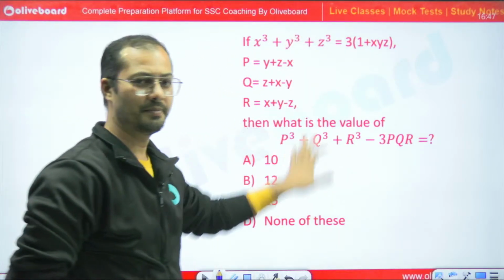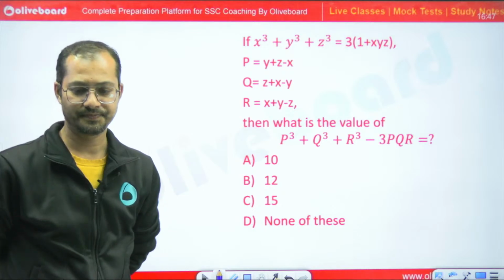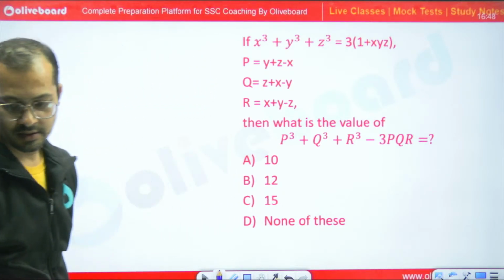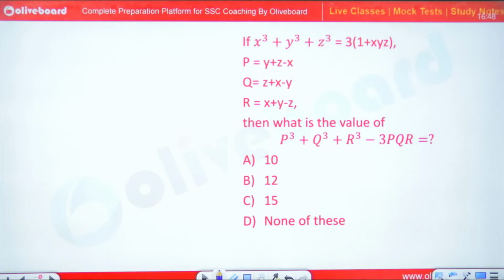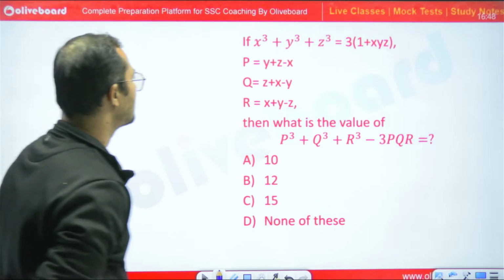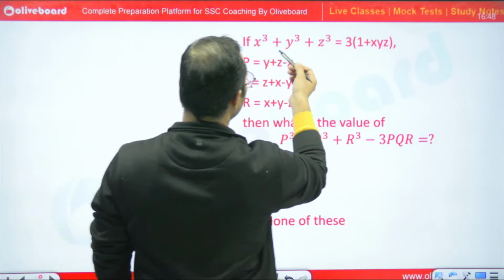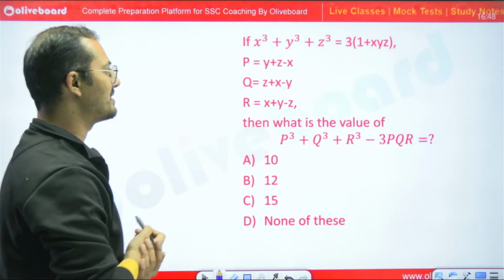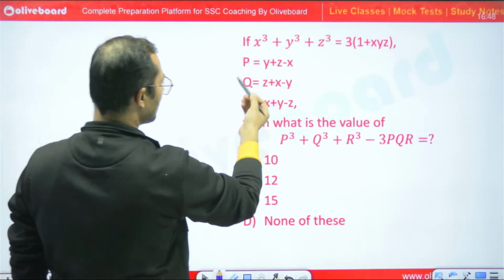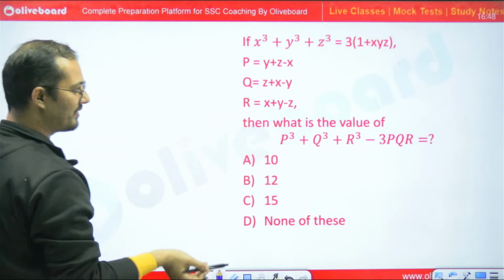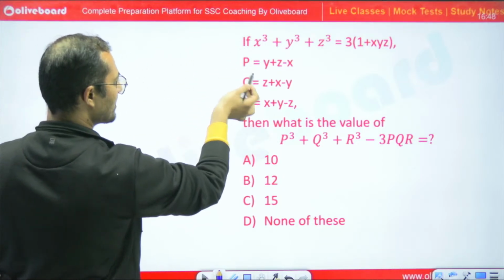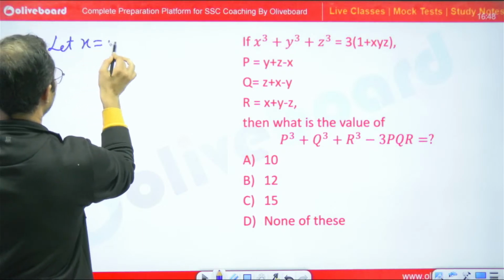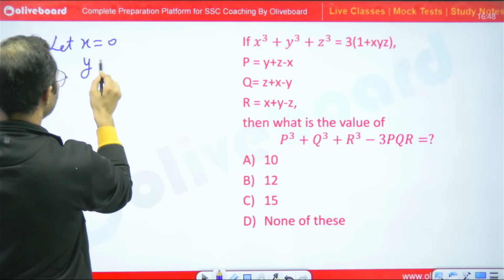Now tell me what would be the answer for this question. See, if x cube plus y cube plus z cube is equal to 3 into 1 plus xyz, so p is equal to, q is equal to, r is equal to... 6 variables, 4 equations, so 2 variables I can let. So let x is equal to 0, y is equal to 0.